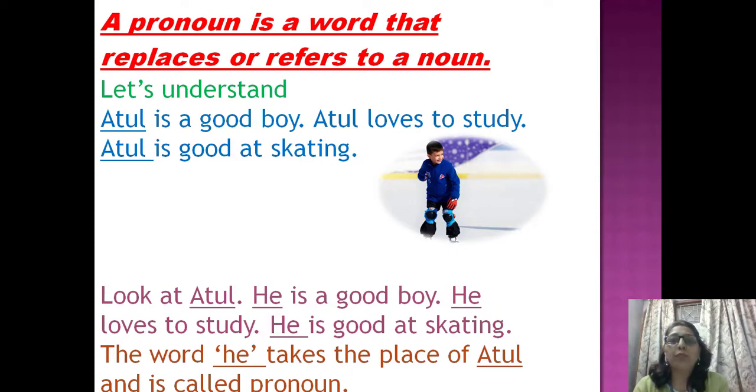Atul is a good boy. Atul loves to study. Atul is good at skating. Here, look at Atul. We can also say he is a good boy. He loves to study. He is good at skating. Here, the word he takes the place of Atul and is called a pronoun.